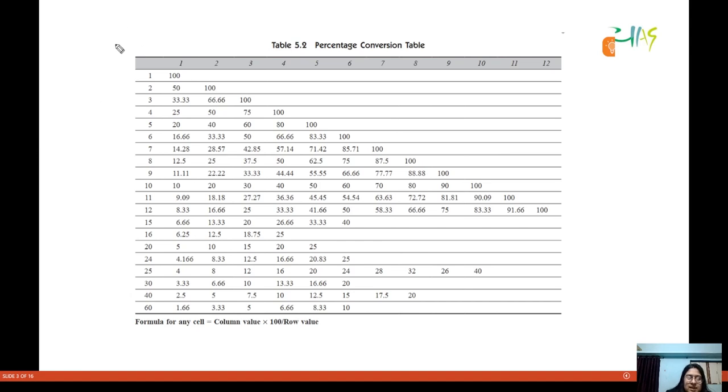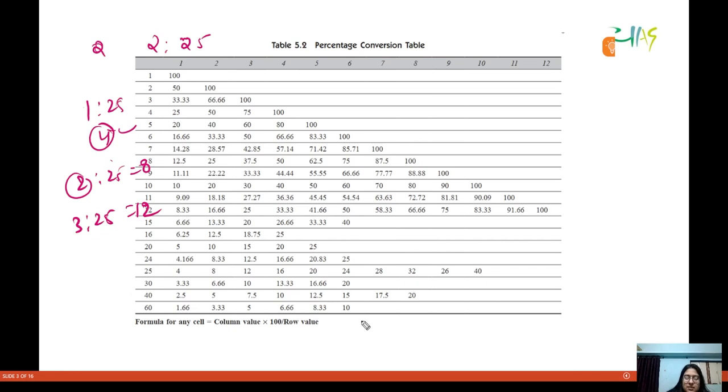Okay, so for example, if you have to calculate, let us say 2 is to 25. Okay, so if you know 1 is to 25 is 4, then 2 is to 25 is 8. Okay, 3 is to 25 is what? 12, because you know this is 4, so just multiply these numbers here.